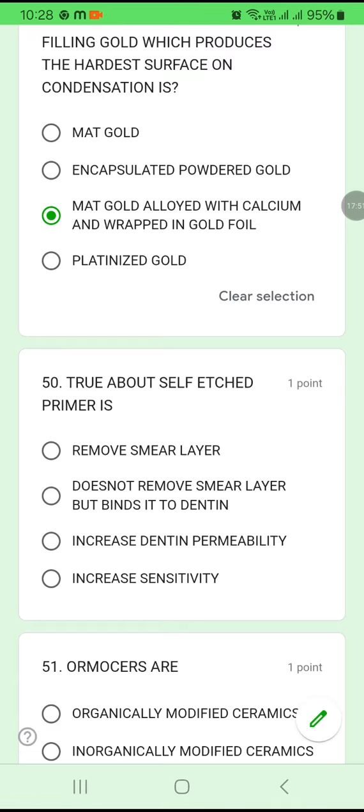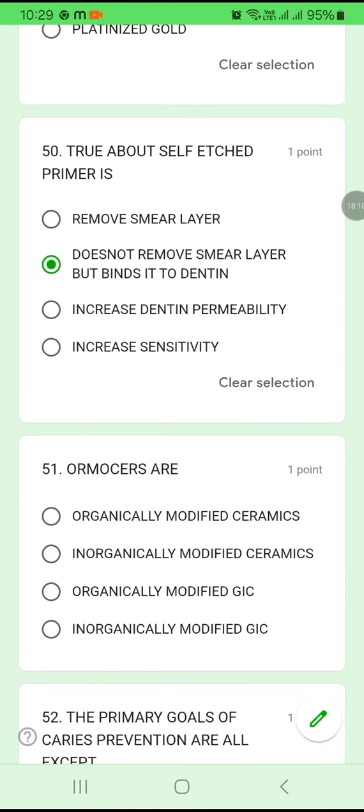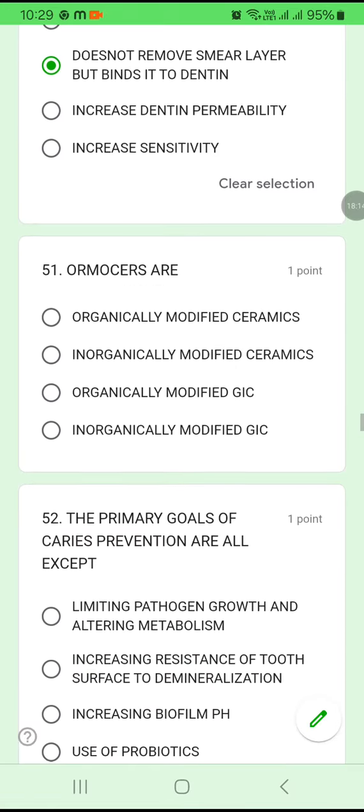Question number 50. True about self-etched primer. It will remove the smear layer. Or it does not remove the smear layer but binds it to the dentine, increases dentine permeability, increases sensitivity. What does it do? It does not remove the smear layer but binds it to the dentine. 50B is the answer.